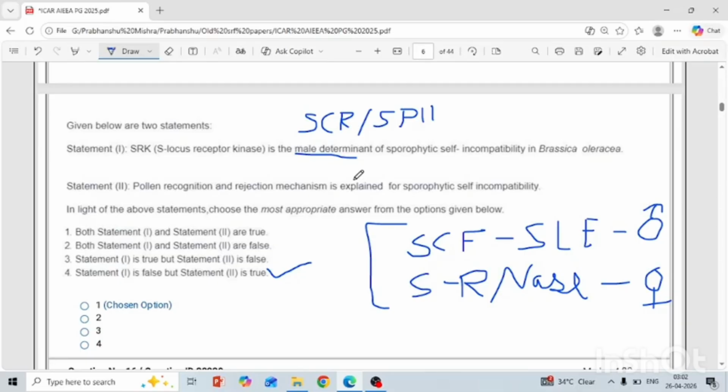Okay, so if you are reading the molecular basis of self incompatibility, then you know these types of questions. Okay, another is the pollen recognition and rejection mechanism explained for the sporophytic system. Yes, it is true. Basically, the genes are regulated as the pollen is accepted or rejected. So here, the first statement is false and the second statement is true. You should know which gene is regulated for the male determinant and which one is the female determinant in both self incompatibility conditions, either sporophytic or gametophytic.